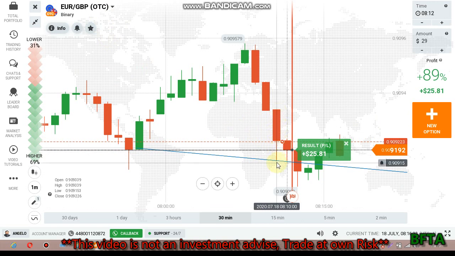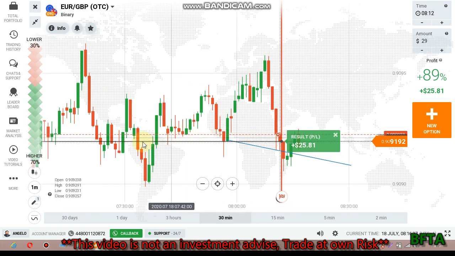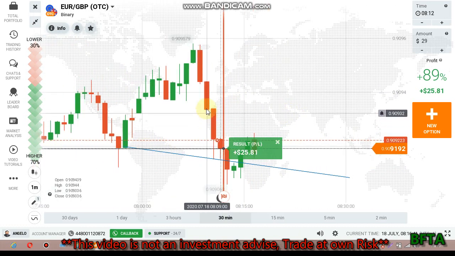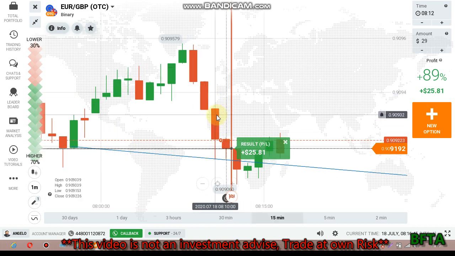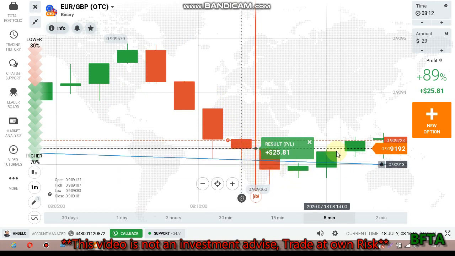This candle got rejection from that level and is still far from the level. You can go on the left side by drawing your levels on the buyers' area, but this is not what the market wants. The market is going down because of this strong sellers' movement. The next level is here, so the sellers will enter again. This candle didn't reach that level. Sellers entered again and touched the level with the body, so that's why the buyers entered.